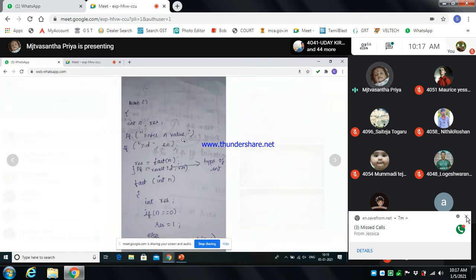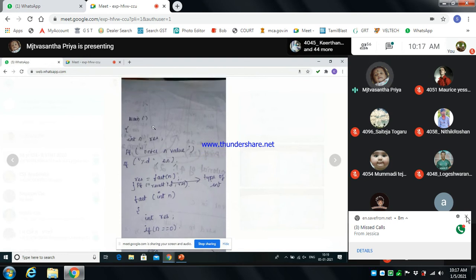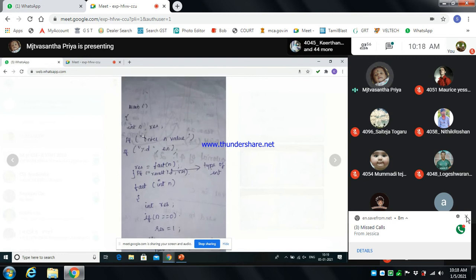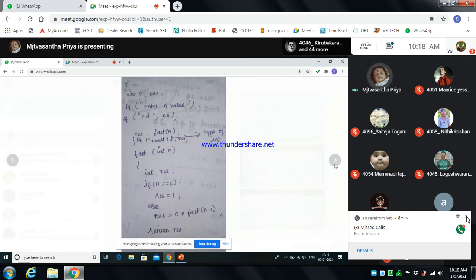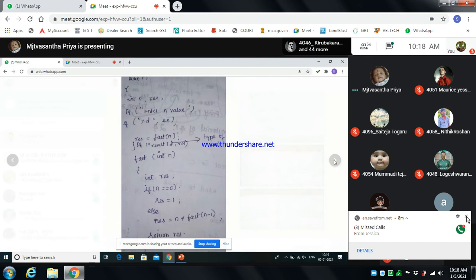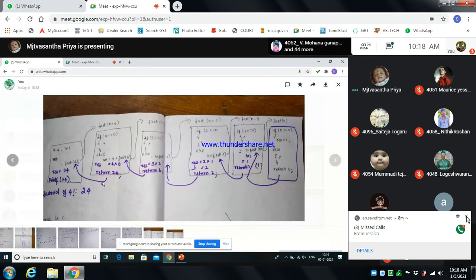So first it takes n equal to 4, and we have to produce the result. In the execution of the program, memory takes n and result. So n equal to 4 means it will produce the result, right?